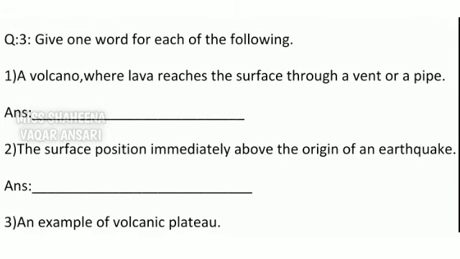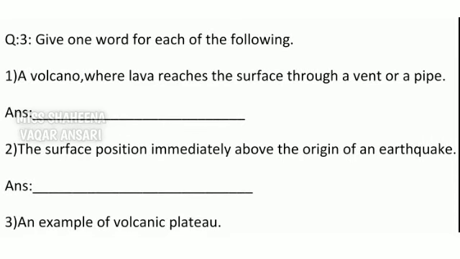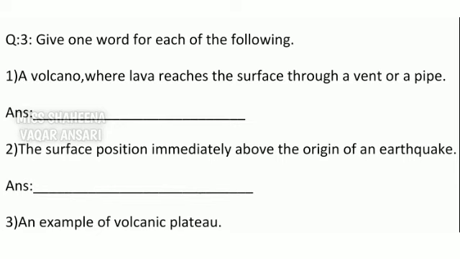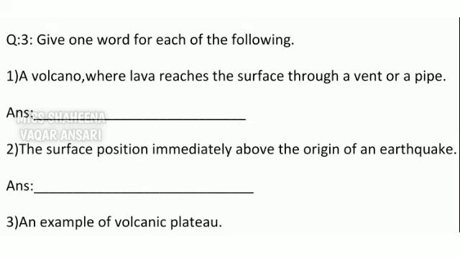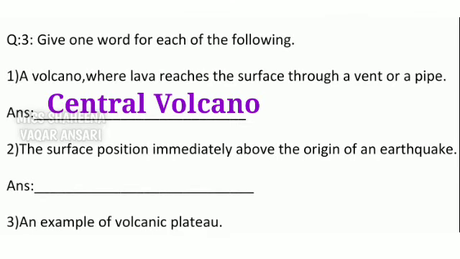Let's move on to the question number 3. Give one word for each of the following. A volcano where lava reaches the surface through a vent or a pipe? See, this is a central type or conical volcano because in this molten magma comes out through a pipe-like vent. So answer is central volcano.